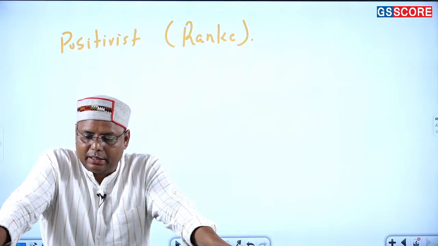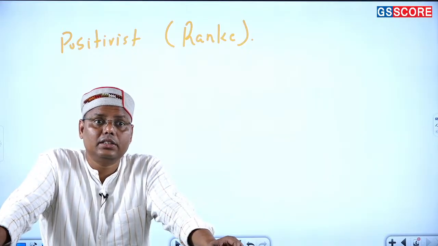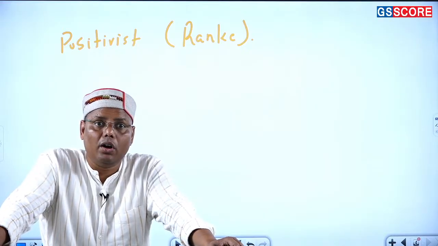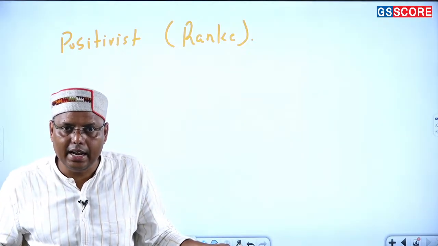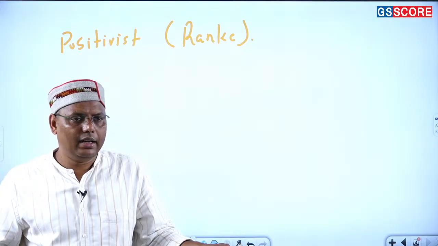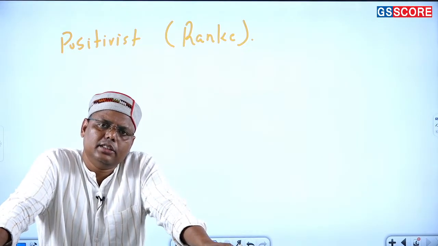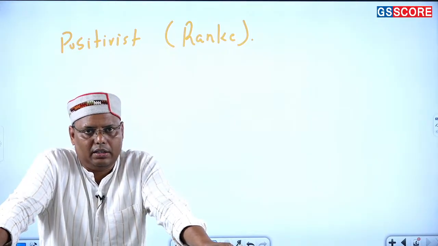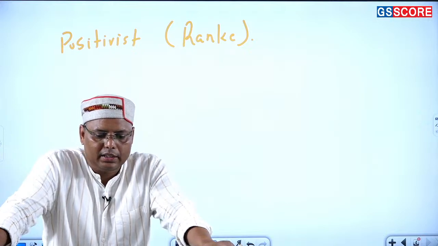Now, this is very subjective. Please note it down. Ranke is one of the leading scholars of history who contributed to deciding the exact nature of the subject, and we'll talk about him once again after some time. He says it is possible for historians to record the past exactly how it has happened. So this is the basic idea.